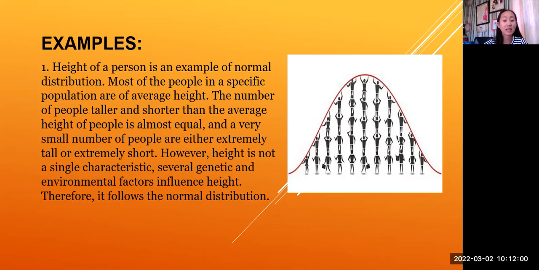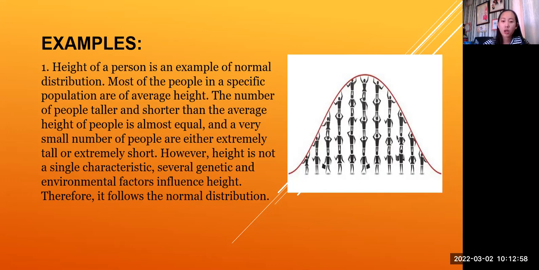If there are any who go beyond 5'6", they are few, right? The number of people taller than the average height, which is 5, is small. If there are 4'11", 4'10", or even 4, the really small ones, they are few. If there are taller than the average height, the tall ones at 5'6" or more, they are also few. So a very small number of people are either extremely tall or extremely short.